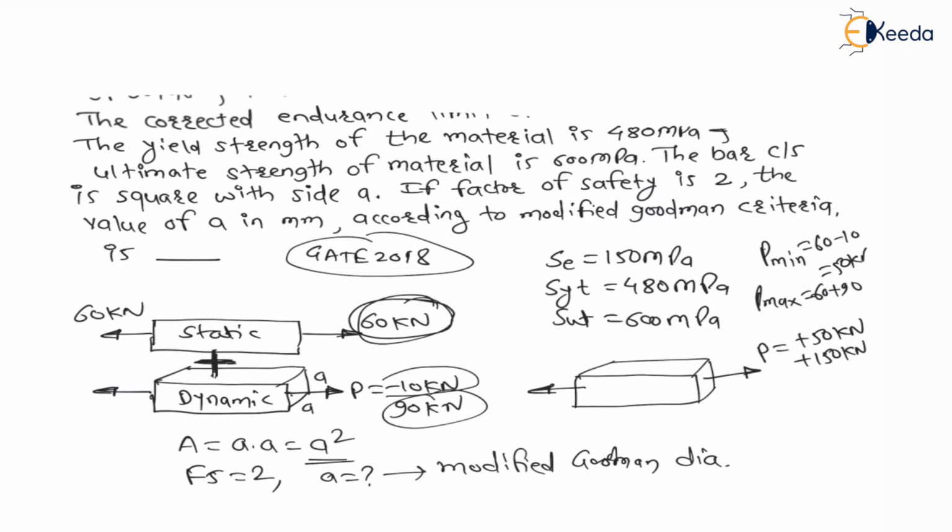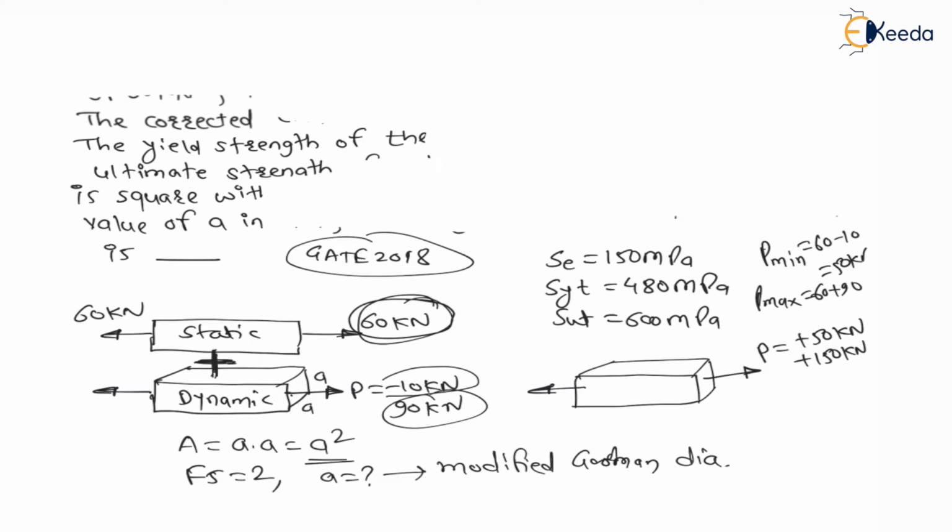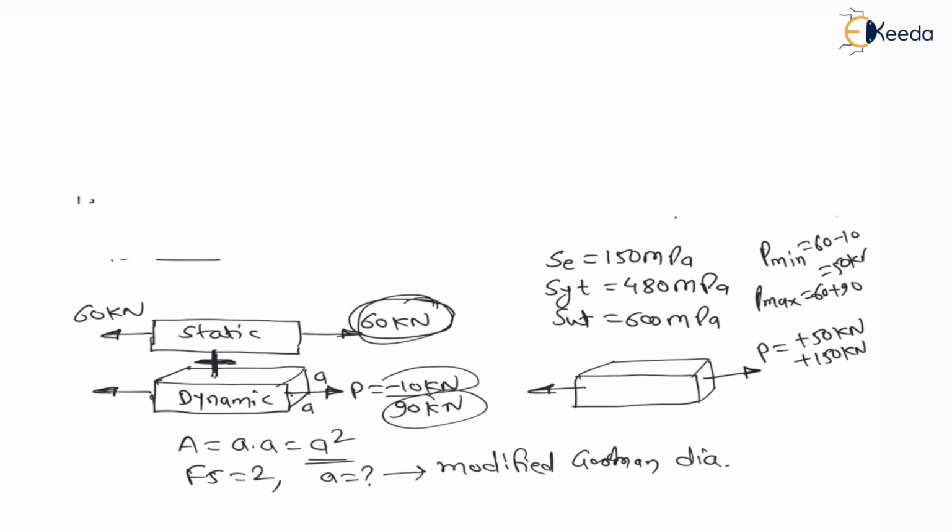Here whatever the given data we have calculated, that I am writing here. Therefore minimum load is plus 50 kilonewton, which is 60 plus minus 10, and maximum load P maximum is 60 plus 90, which is 150 kilonewton, right?